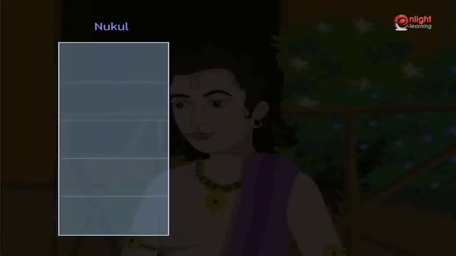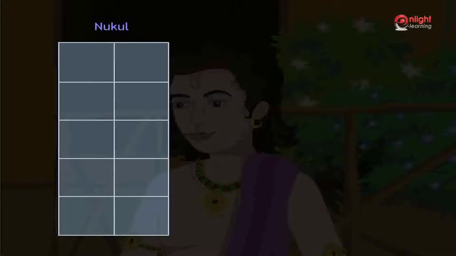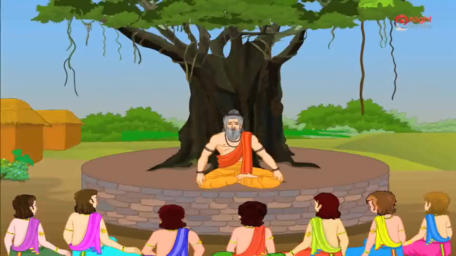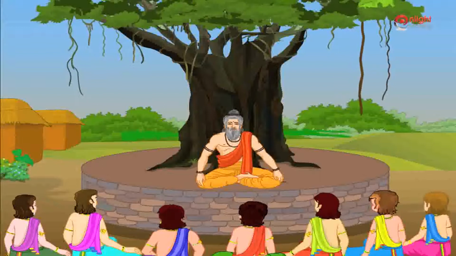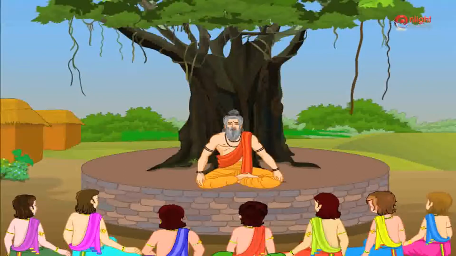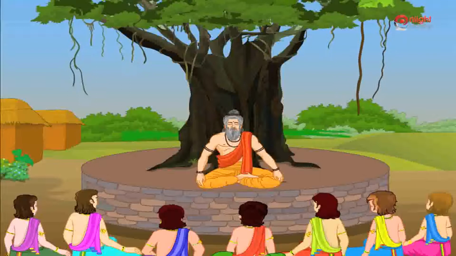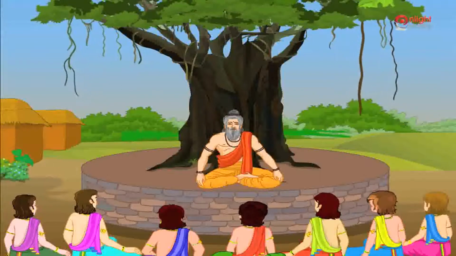Nakul's land was divided into 10 squares, whereas Sahadev's land was divided into 100 squares. Nakul ploughed 4 out of the 10 squares and Sahadev ploughed 41 out of 100 squares. How do we find out who ploughed more land? Before we solve this problem, why don't I teach you about equivalent fractions? This will help you solve this problem and other similar problems which might arise in future.